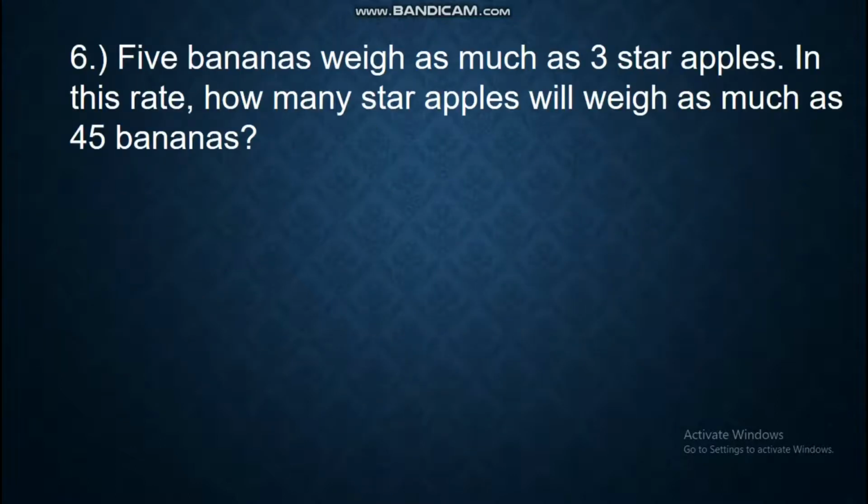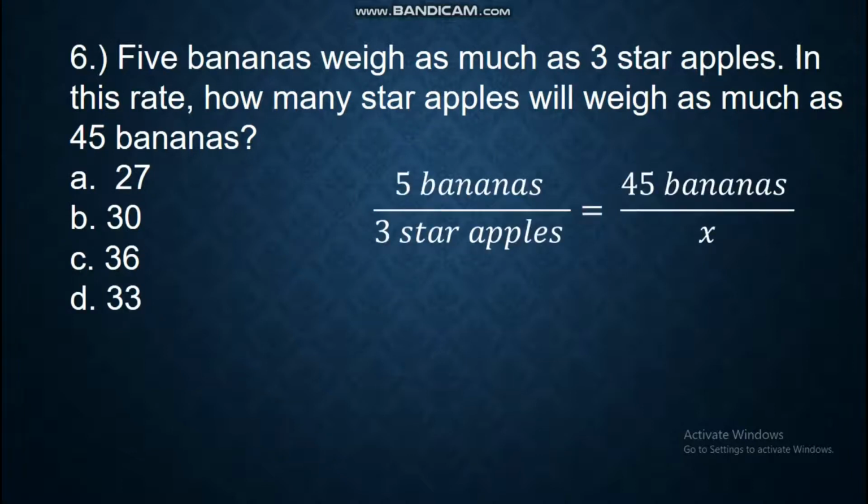That's number 5. Let's have number 6. 5 bananas weigh as much as 3 star apples. At this rate, how many star apples will weigh as much as 45 bananas? A. 27, B. 30, C. 36, D. 33. So in this case, we will have ratio and proportion.